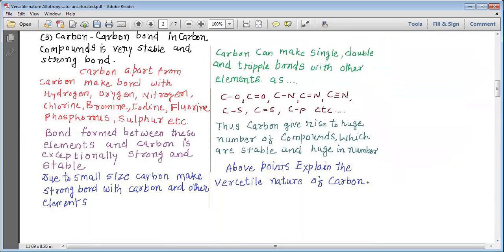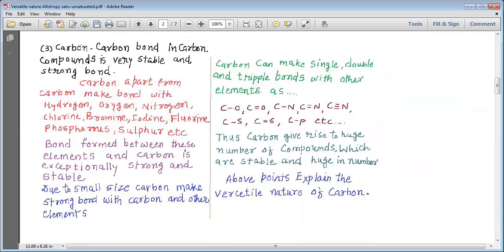Then the third speciality of carbon that we can understand is that the carbon-carbon bond in carbon compounds is a very stable and very strong bond. Carbon, apart from carbon, makes bonds with hydrogen, oxygen, nitrogen, chlorine, bromine, iodine, fluorine, phosphorus, sulfur, etc.